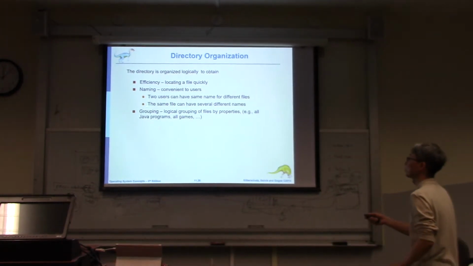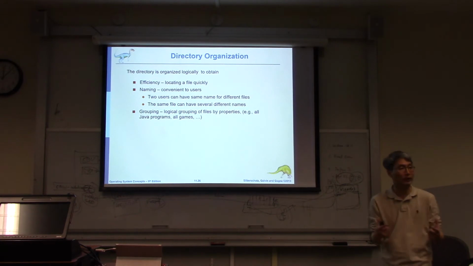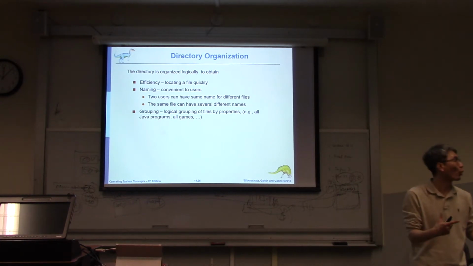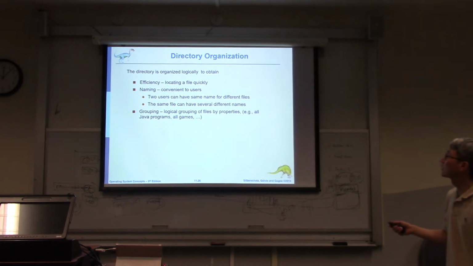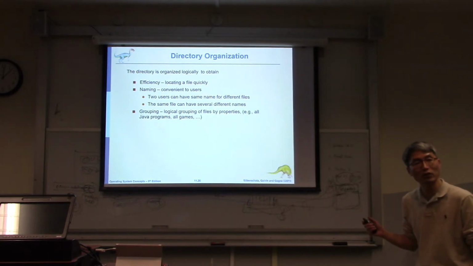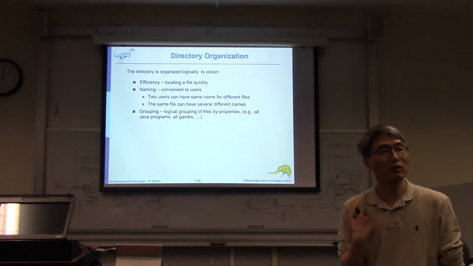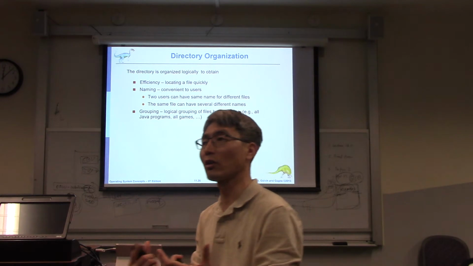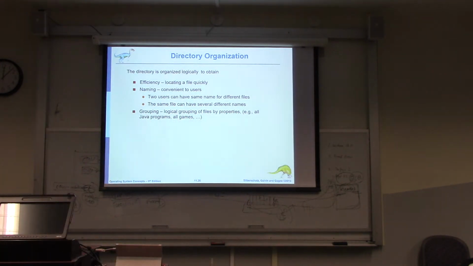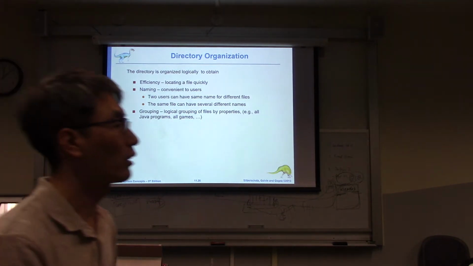For the directory, the most important part is the grouping. We create a directory to organize a bunch of files. Also efficiency. The reason why I'm using a directory or grouping is to find the file very fast. That is the efficiency. However, naming is another benefit of using a directory.